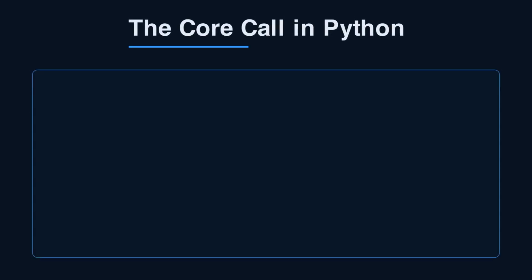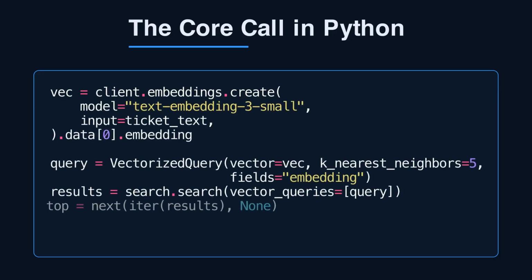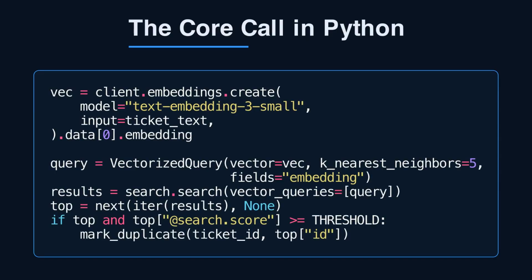The whole match step is small. Get the embedding, then run a vector query against AI Search. This snippet shows the 2 calls that matter. Notice we pass k equals 5 and read the top score. Everything else is plumbing around these 2 lines.